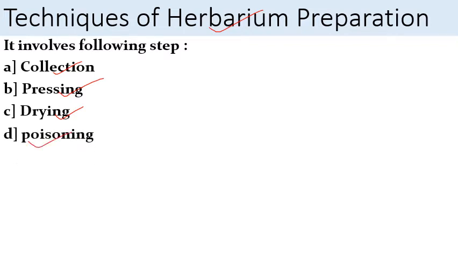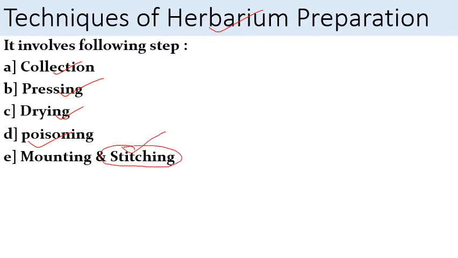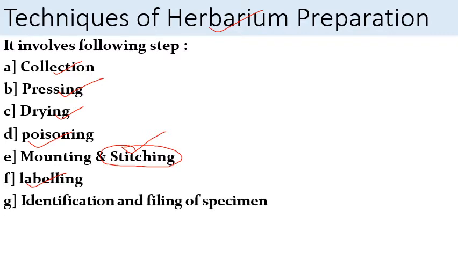Next comes poisoning. To prevent the attack of insects, we will fumigate those specimens. Then mounting. These specimens are mounted on the specific herbarium sheets with the help of glue or by using some threads or a sewing machine. Then next comes labeling. Labeling of the plant specimens, and we write all the important information regarding that specimen. Next comes identification and filing of that specimen. Finally, the storage. So these are the various steps which are involved in the preparation of herbarium.